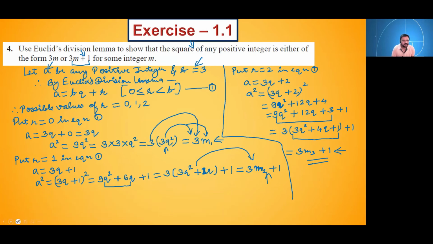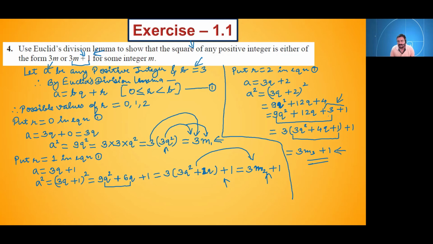Okay, similarly, please explain the last third step. Shravani, here also we took something as common. Here also it was our necessity to take common. And why are we taking common? To bring it in the form of 3m plus 1. From the question only you can analyze it. We have to bring it in the form of 3m plus 1. So that's why I have split this 4 as 3 plus 1.